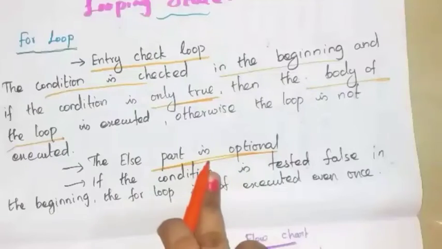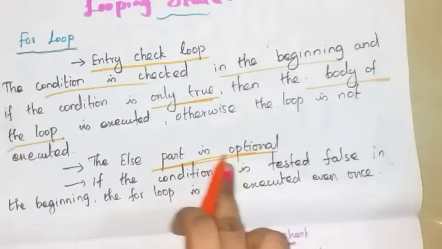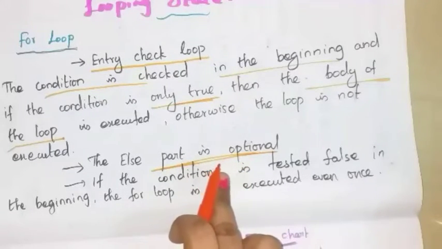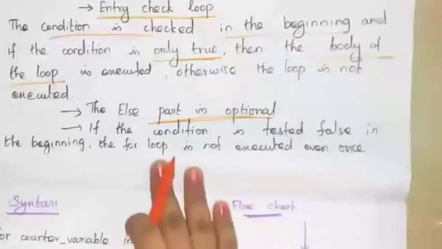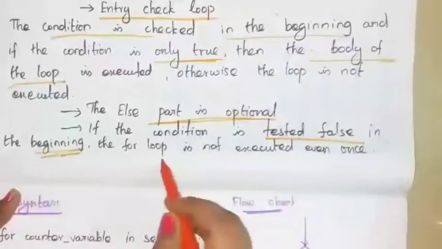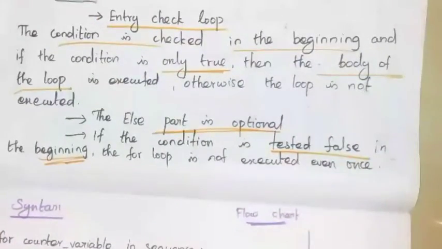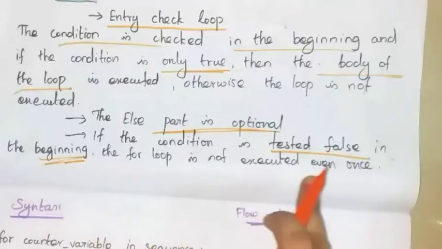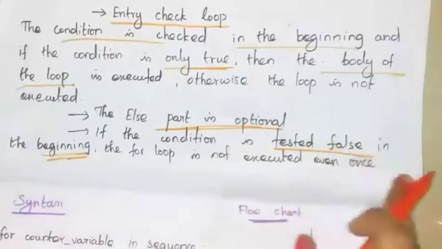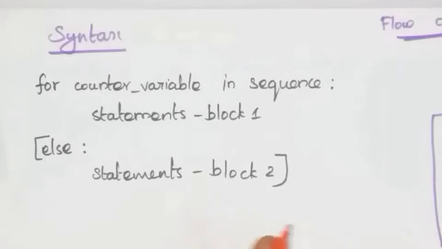If the else part is written in the program, it is executed when the condition is tested false. Next point, if the condition is tested false in the beginning, the for loop is not executed even once, which means you will not get any output. So let's see the syntax of for loop.